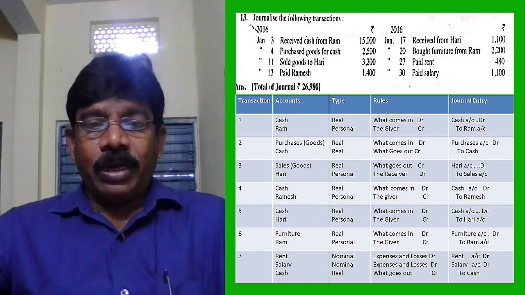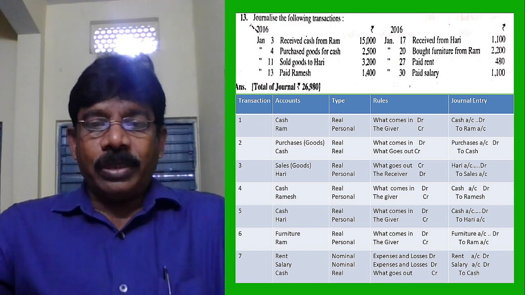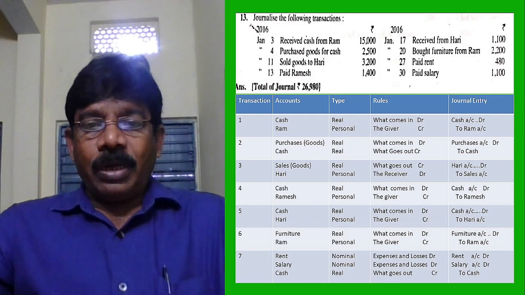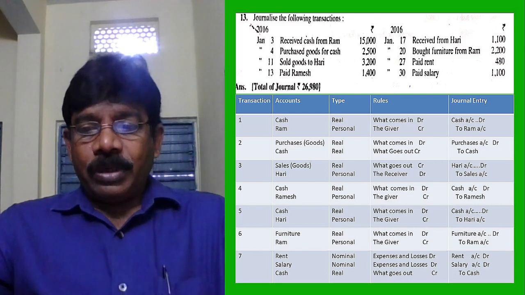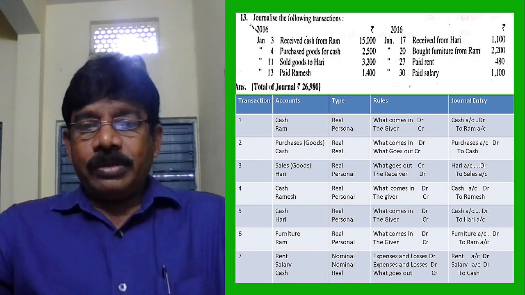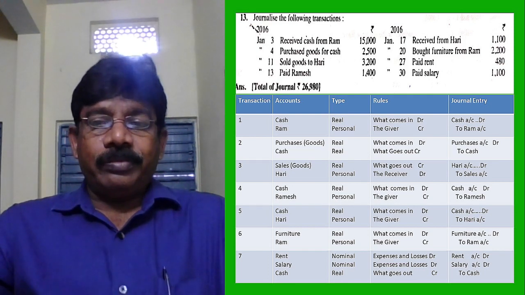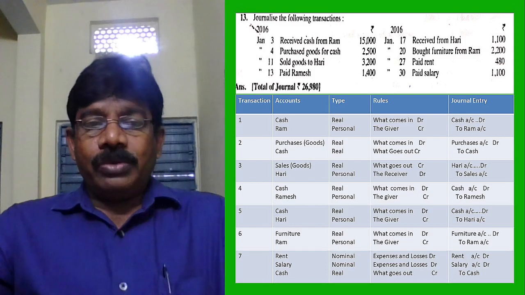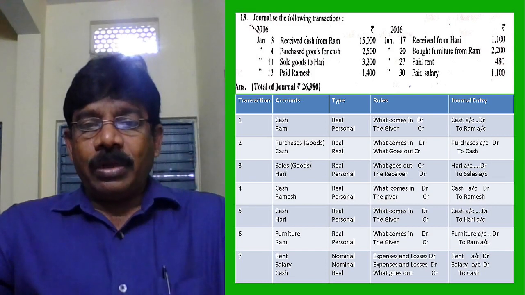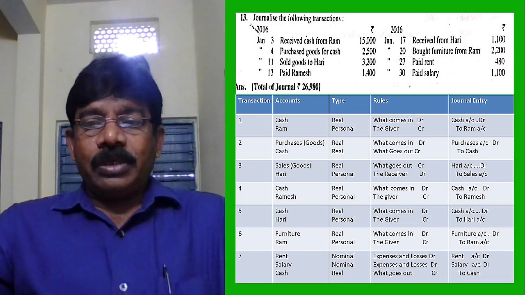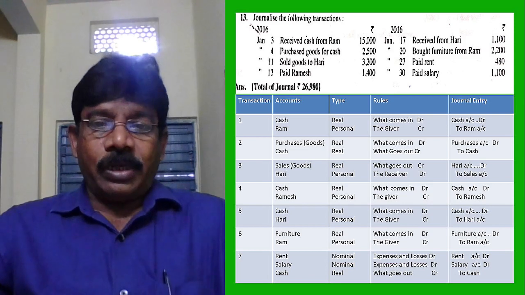Sold goods to Hari, I already explained. Again, look at that. Sales account, Hari account. Hari is personal. Then the rule for personal account is debit the receiver, credit the giver. Hari is the receiver, so he is debited. When goods are sold, sales is a real account, goods are going out, so it is credited. That's why Hari account debit to sales.